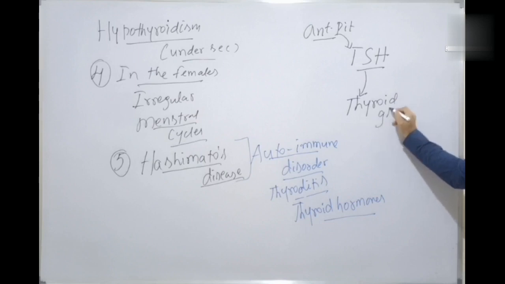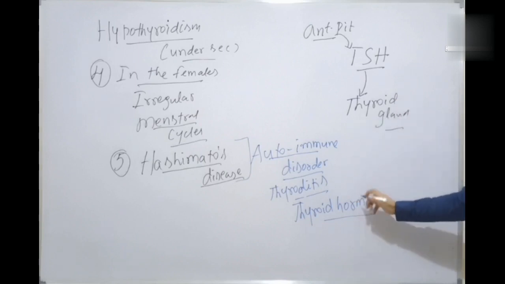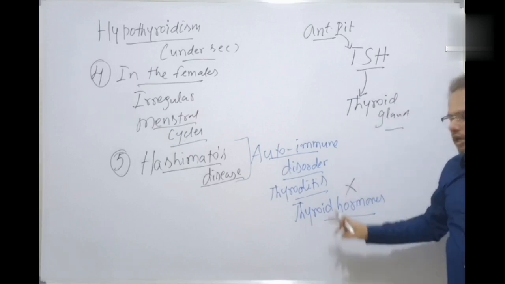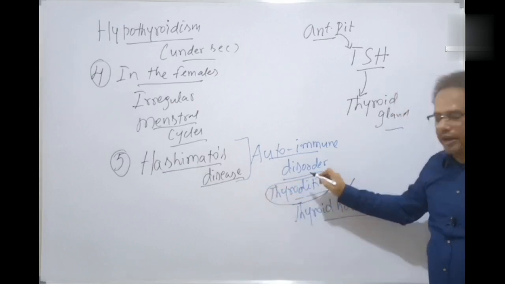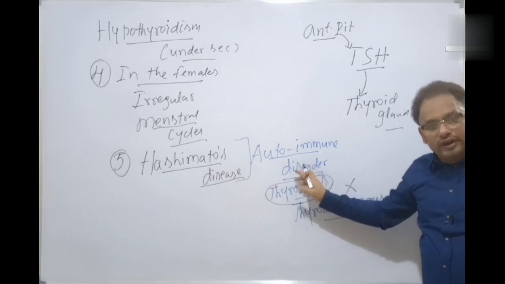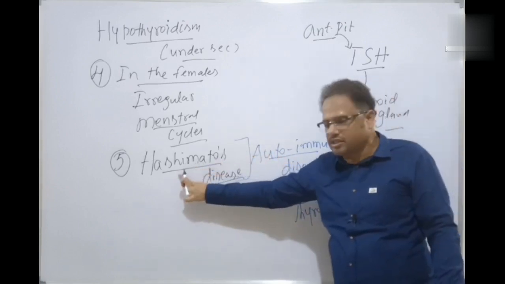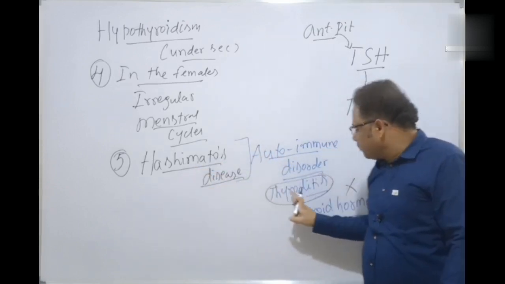Thyroid gland. Why? Because the thyroid hormones are not released. Why are the thyroid hormones not released? Because of thyroiditis, inflammation of the thyroid gland. Why is there a thyroiditis? Because of Hashimoto's disease. Why is there an inflammation?